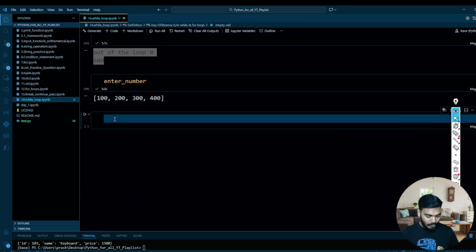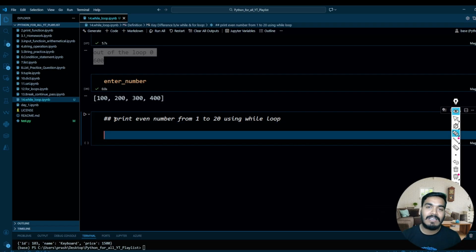Now try to understand the next line of code: print even numbers from 1 to 20 using for loop. Sorry, while loop, not for loop, while loop. So you have to print the even numbers from 1 to 20 using the while loop.